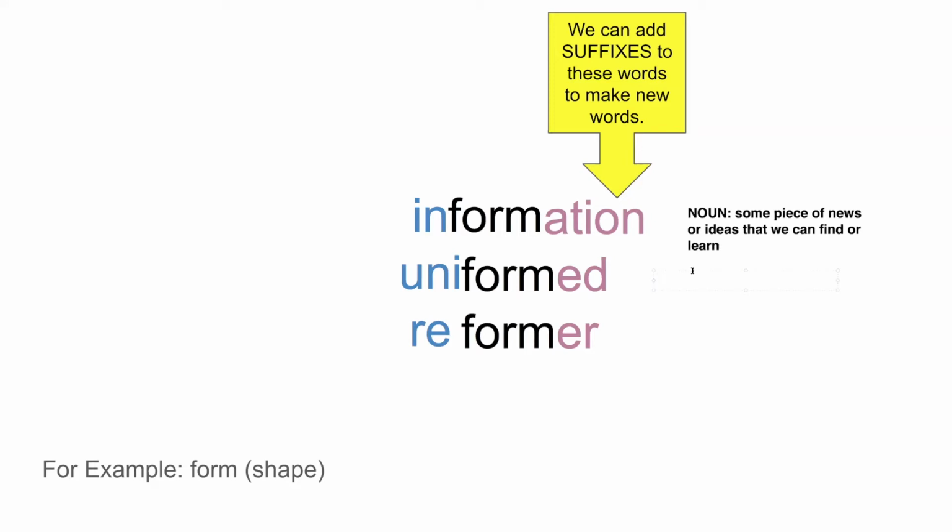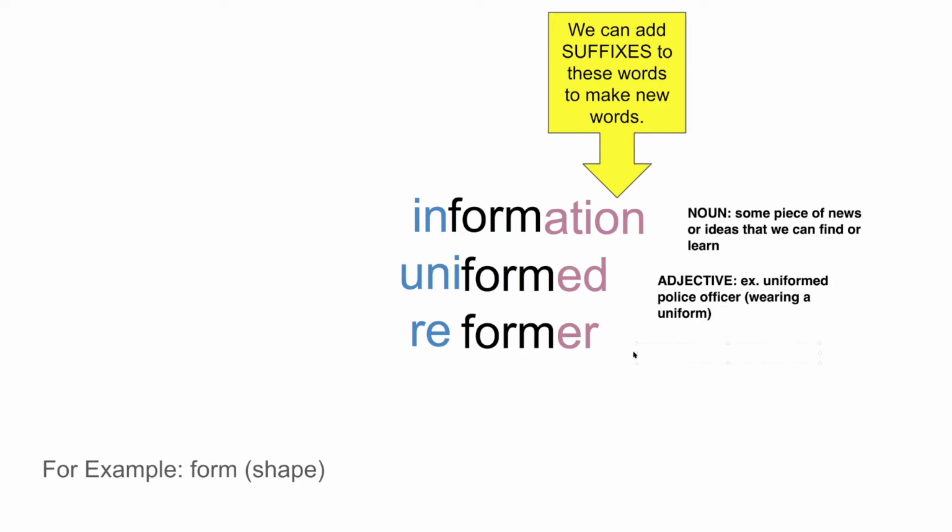All right, the next word, uniformed. Now, some of you see that ed at the end, and you might think that that's a verb. But actually, in this case, we might use it as an adjective to describe somebody. So, for example, we might say a uniformed police officer. So this would be a police officer wearing a uniform. You know, sometimes police officers don't always wear uniforms. Sometimes they might be kind of in secret. So in this case, maybe they're not uniformed.